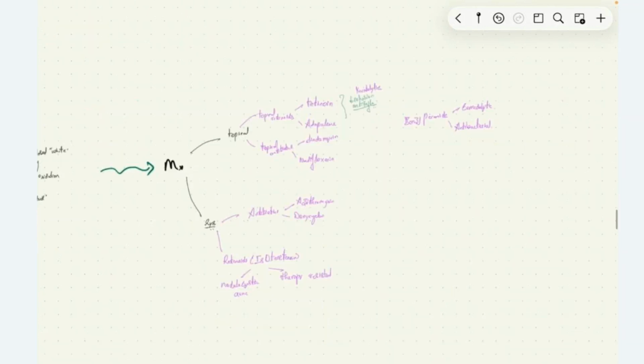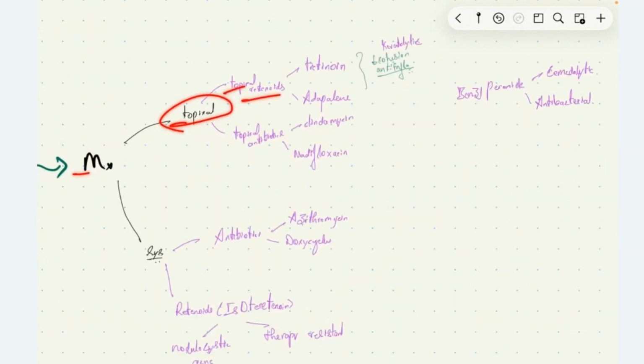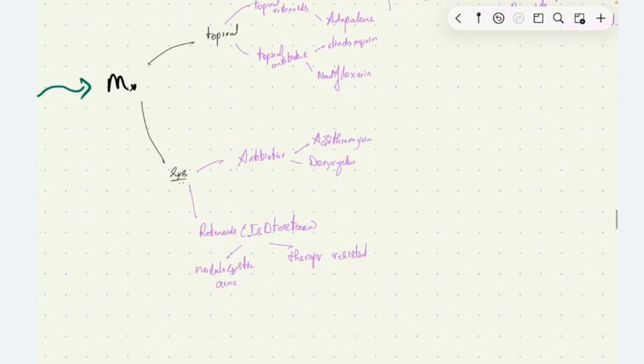In the management of this condition, topical agents like topical retinoids, tretinoin and adapalene, can be given. Topical antibiotics like clindamycin and nadifloxacin can be given. Systemic therapy like antibiotics, azithromycin and doxycycline, and isotretinoin can be given.